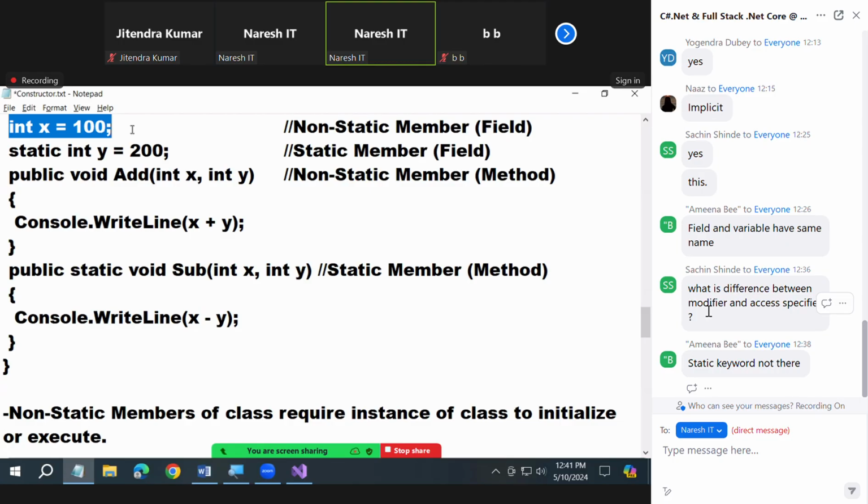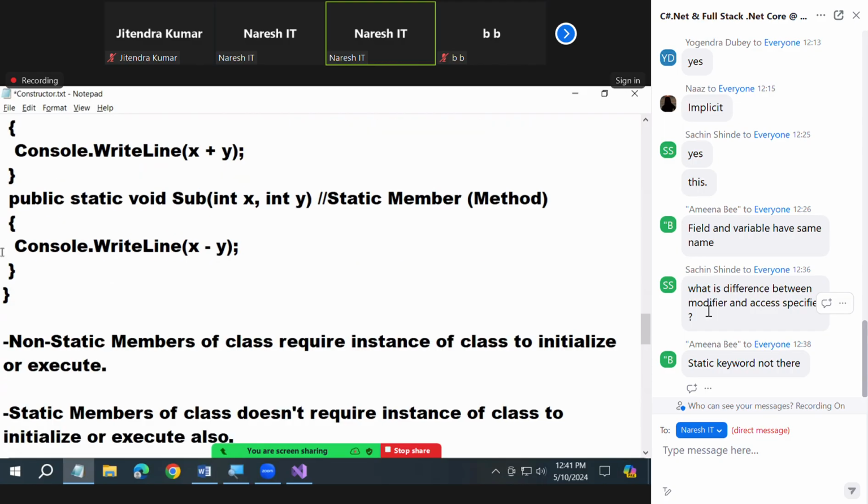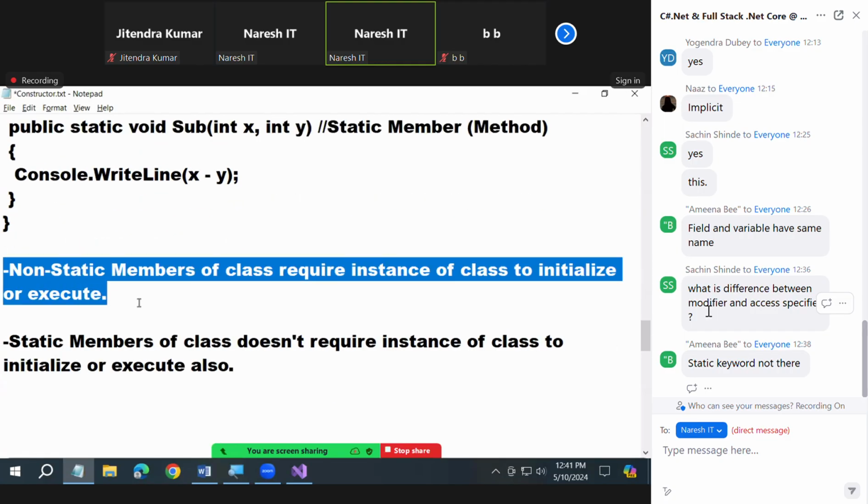On that day, what did we learn? To call these methods, you must create an instance. That only I said to you, yeah, read it. If you want a field to initialize or a method to execute, what is required? Instance is required. What is required? And now read the second point.